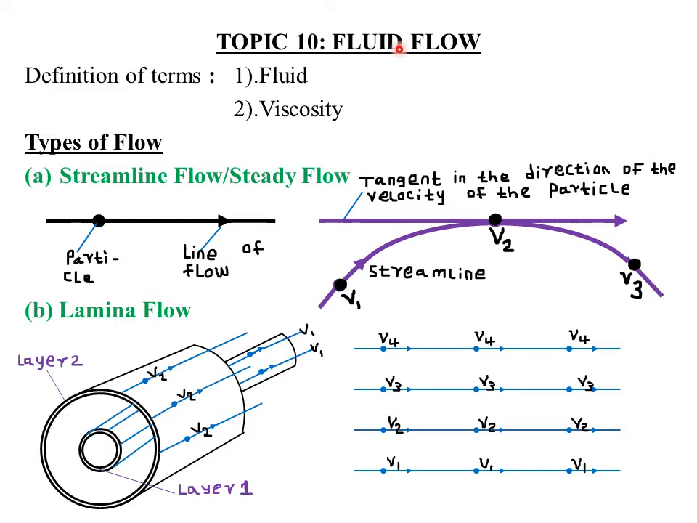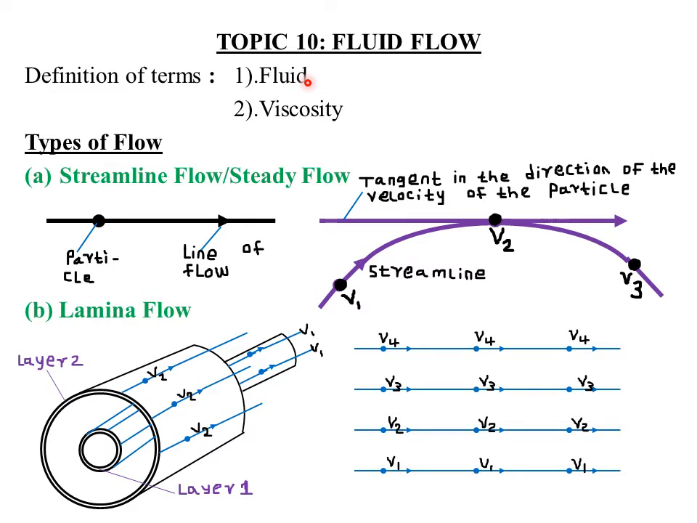A fluid flows as a result of pressure difference. That is, when the pressure of particles at one point, say point A, is greater than the pressure at another point, say point B, then the fluid will flow. Otherwise, if the pressures are the same at point A and at point B, then the fluid won't flow. So a fluid flow only occurs whenever there is a pressure difference between two points of that particular fluid.